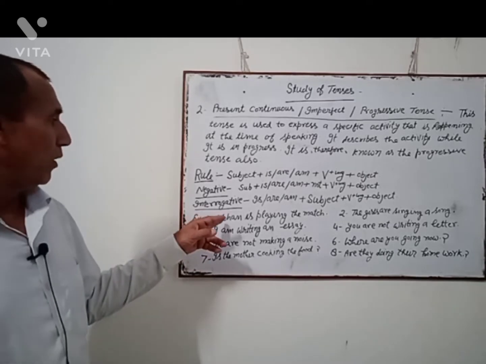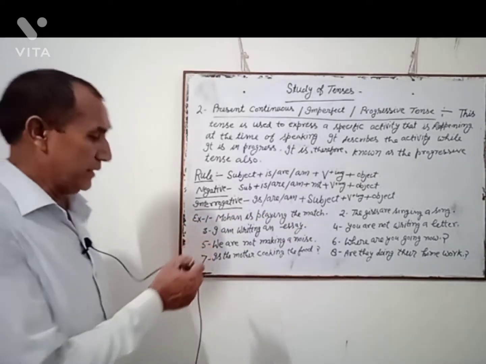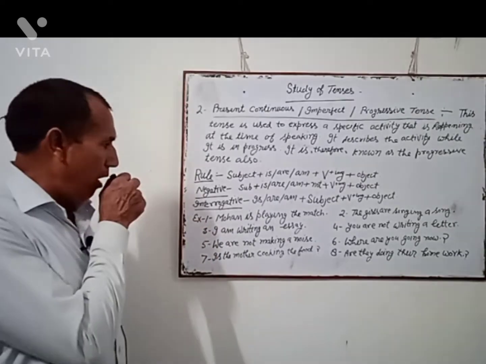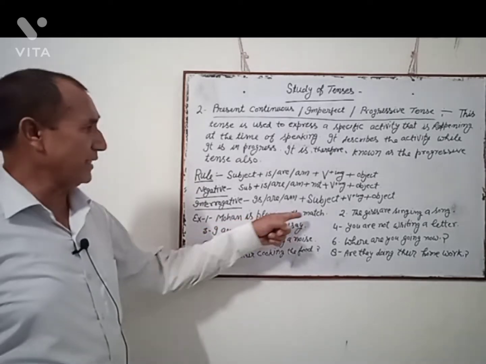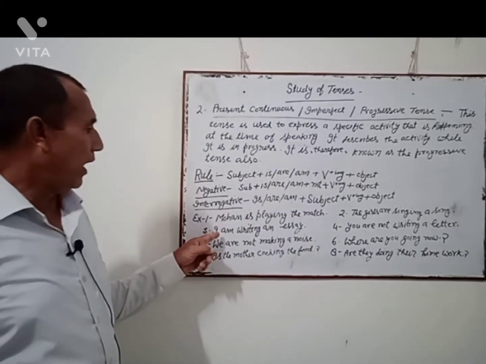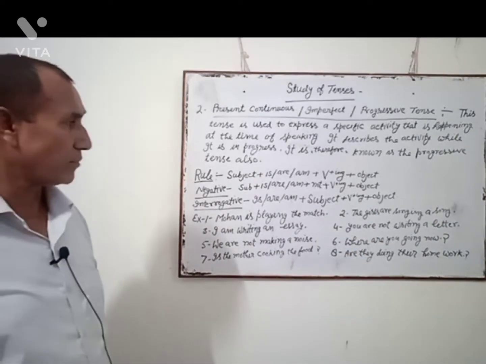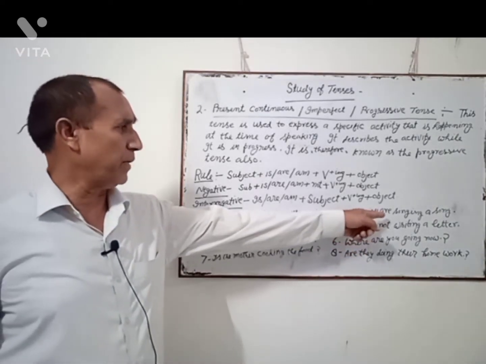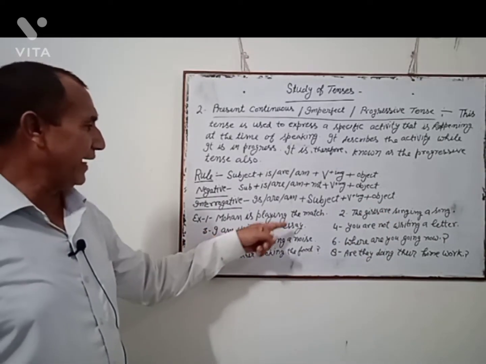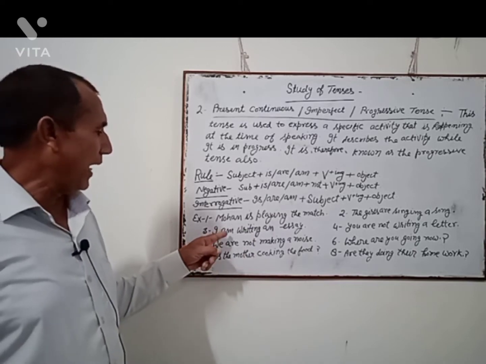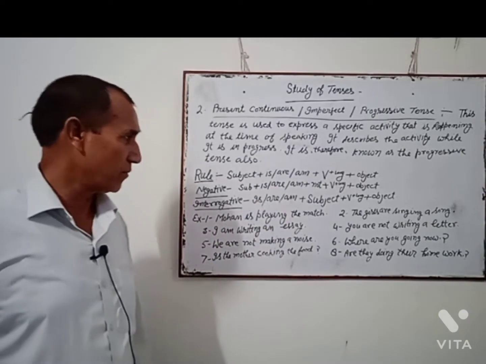For example, Mohan is playing the match. Mohan is singular, so the singular verb is applied. The girls are singing a song. The girls are plural, so are is applied. I am writing an essay. Am is used with I. So, I am writing an essay.